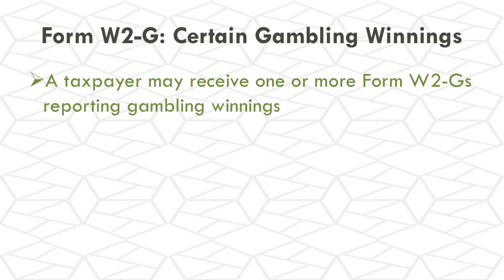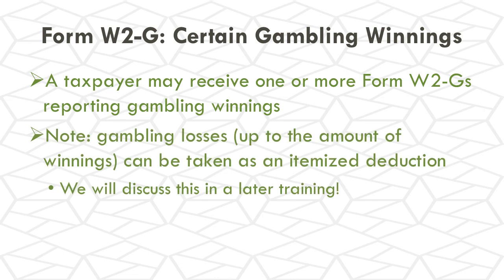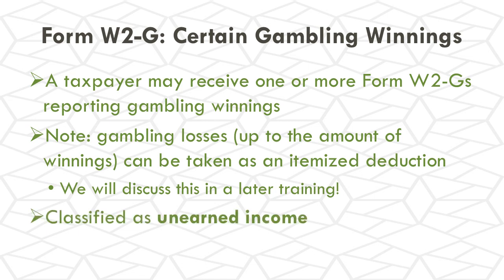All right, so a taxpayer may receive one or more Form W-2Gs reporting gambling winnings. Okay, those will all need to be entered on the return as income. However, just a note that gambling losses can be taken as an itemized deduction, okay, but only up to the amount of winnings. So a taxpayer may have $20,000 worth of gambling income, but they may have $40,000 worth of losses. On the tax return, up to $20,000 of that can be taken as an itemized deduction. But we will discuss this more when we get to the itemized deductions training. Gambling winnings are going to be classified as unearned income.